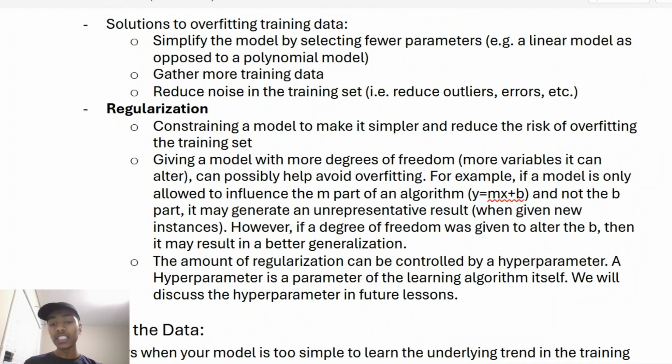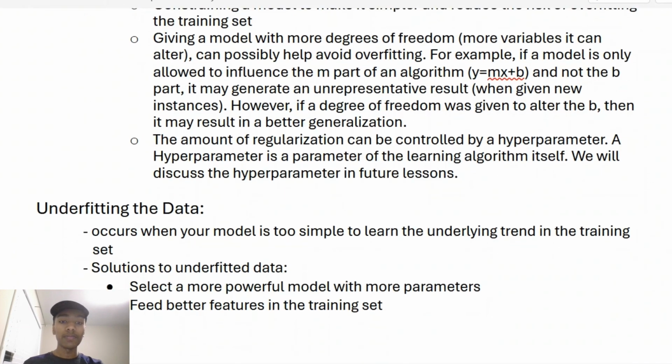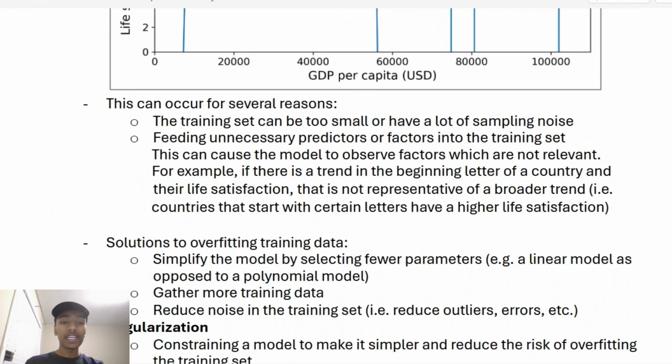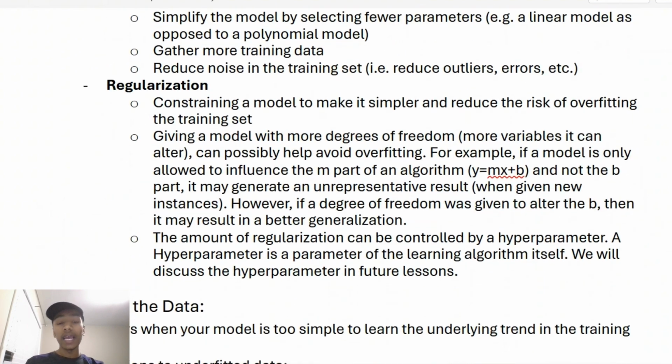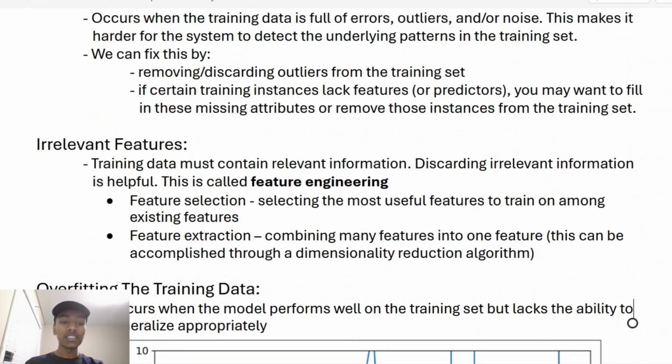The amount of regularization can be controlled by a hyperparameter, which is a parameter of the learning algorithm itself. We're going to discuss that in the next lesson as well, and go very much in depth into the hyperparameter. So that's regularization and the hyperparameter. This was more of a simplified explanation, but we'll get into the hyperparameter and how we can generalize the information appropriately. Really, this information about generalization is very important.